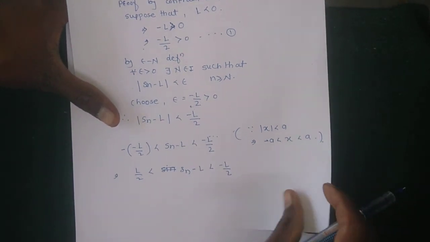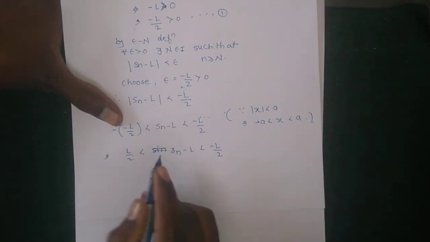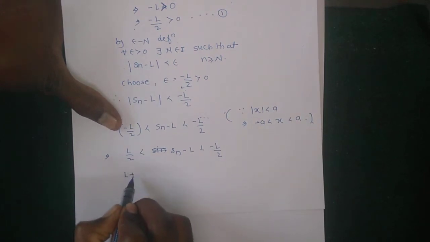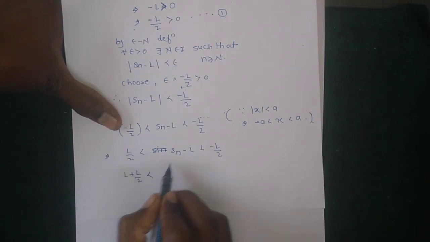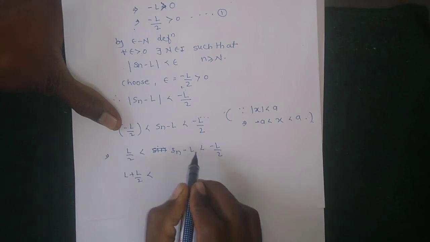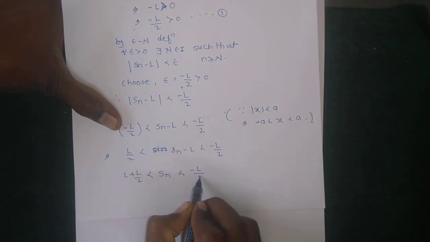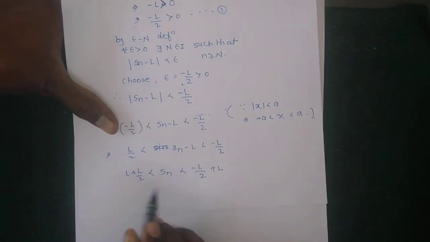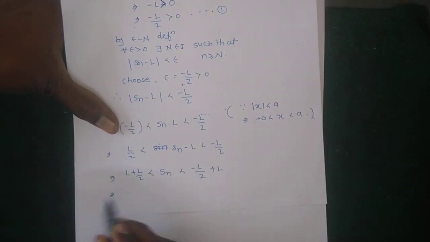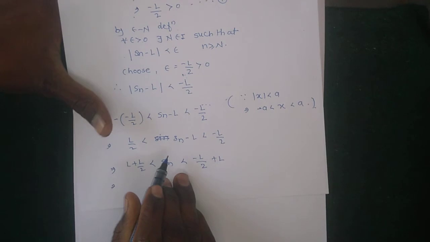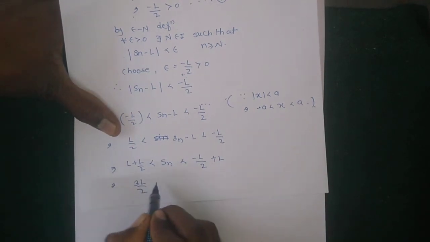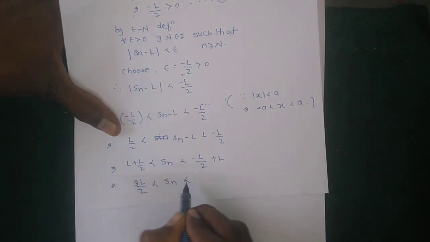Then adding L throughout, we get L plus L by 2 less than Sn, which is less than minus L by 2 plus L. That implies 3L by 2 is less than Sn, which is less than L by 2.